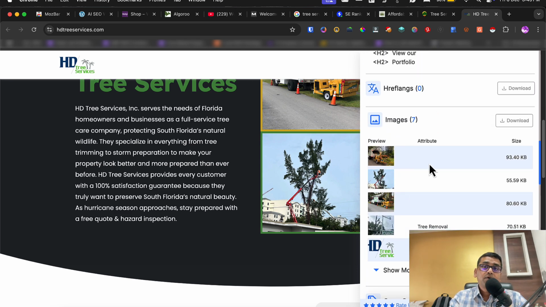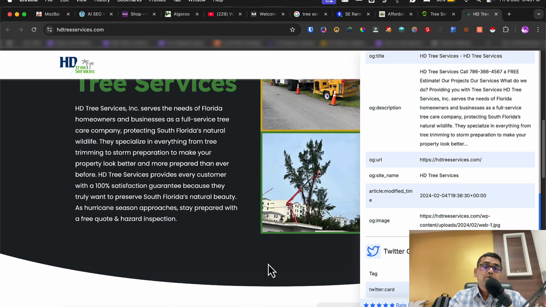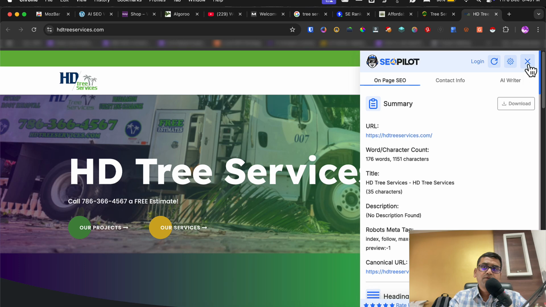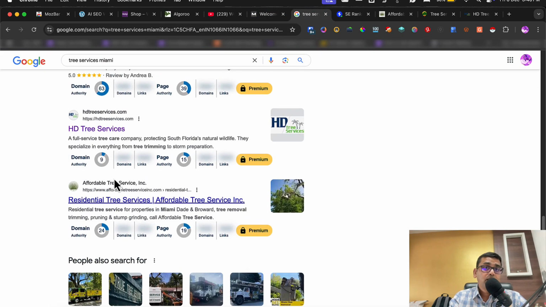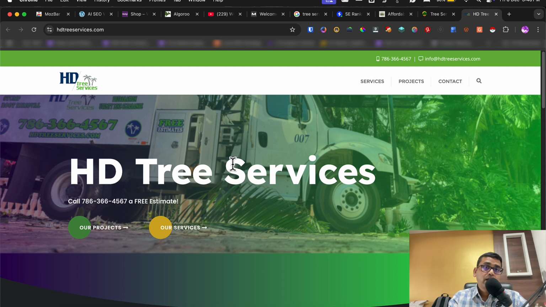And now you can see even some of the alt tags or attributes are missing. So these are the basic things, they must be fixed. And I highly appreciate the guys doing well. They are 9 even with the low DA, but at the same time we see opportunities which can be used to rank better for the true services.